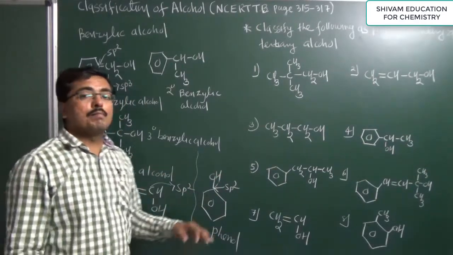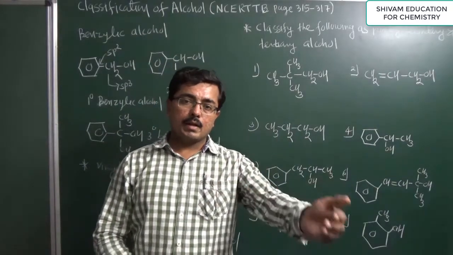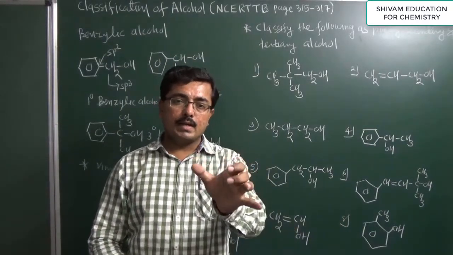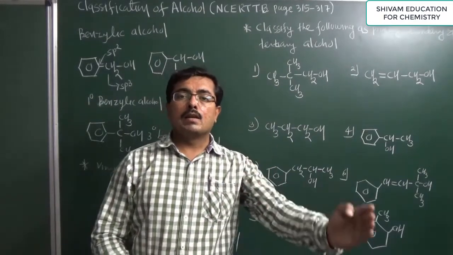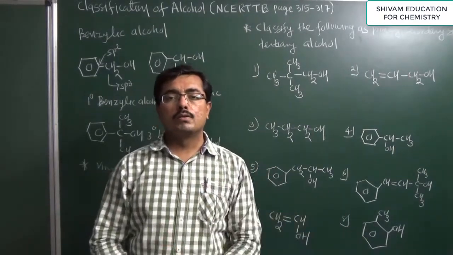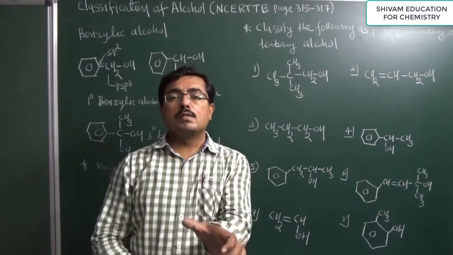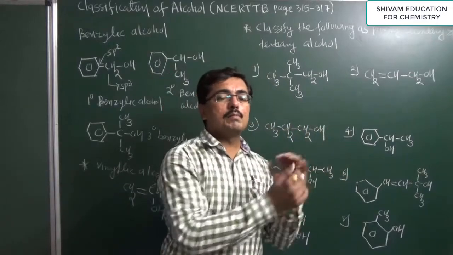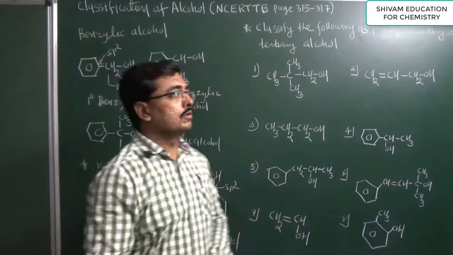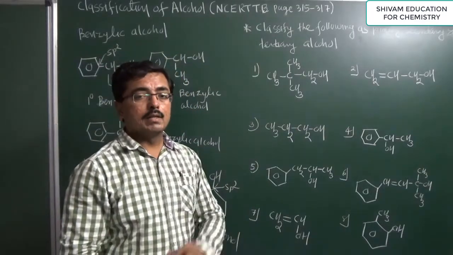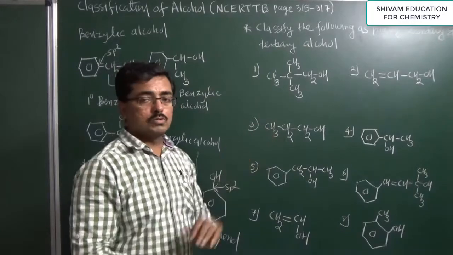So now we have completed the classification of alcohol: monohydric alcohol, further classified into primary, secondary, tertiary alcohol, allylic alcohol, benzylic alcohol, as well as dihydric and trihydric alcohol. Now on the basis of this, you have been given different problems. You have to identify the type of alcohol. So let's study. These examples are given in your NCERT textbook. You have to solve all of these.